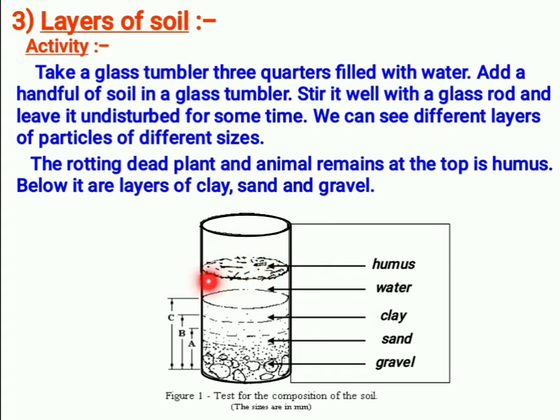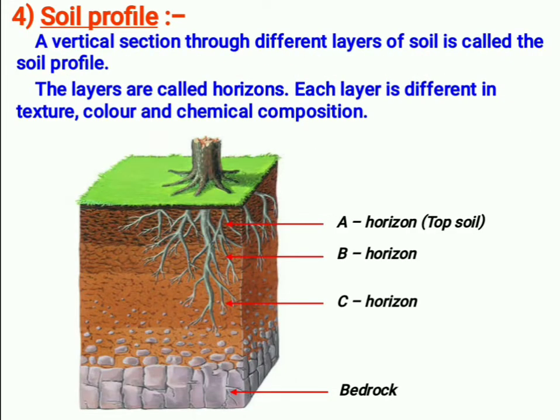So we should not let this humus or the smooth soil go away. If it goes away, what remains? Sand. Likewise, the land becomes a desert. That is why we have to grow plants, so that this layer of the soil will stay in one place. It will be held by the roots. Okay. So washing away of the top layer of the soil is called soil erosion. Okay. So if you grow plants, soil erosion can be controlled.